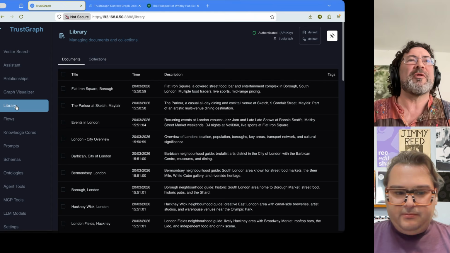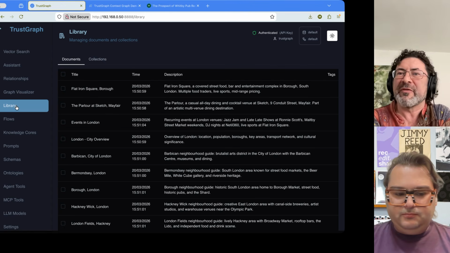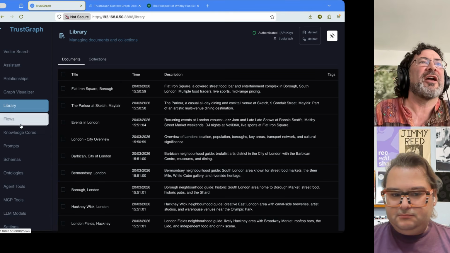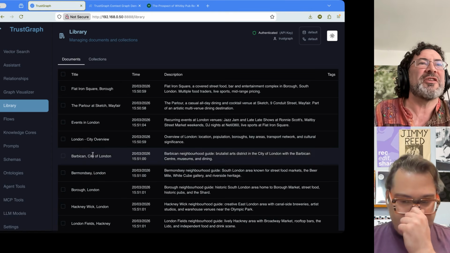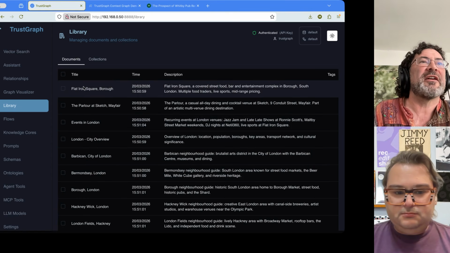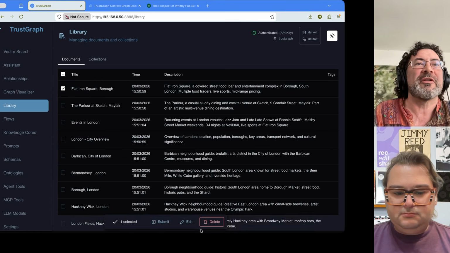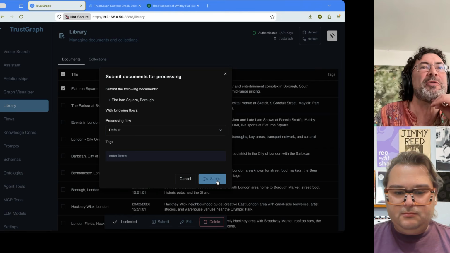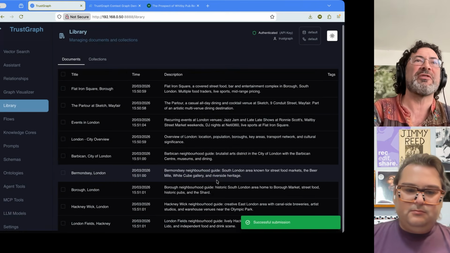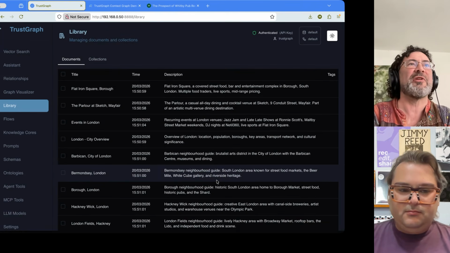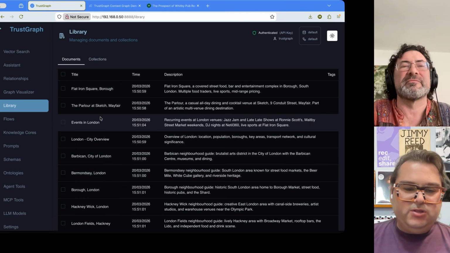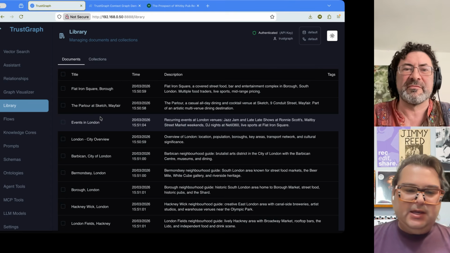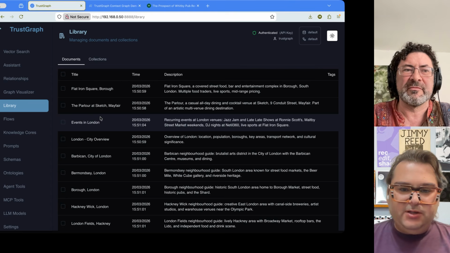This is how we start off, by taking a bunch of plain text documents or PDF documents into the system. I can start by taking one of these documents here. Let's do the Flatiron, Square, and Borough document. I'm going to select to put that through a blueprint, and then that goes in for processing with TrustGraph. The document starts processing now. And again, the TrustGraph Workbench is a tool that is meant to let you test the capabilities and understand how all the capabilities work together.